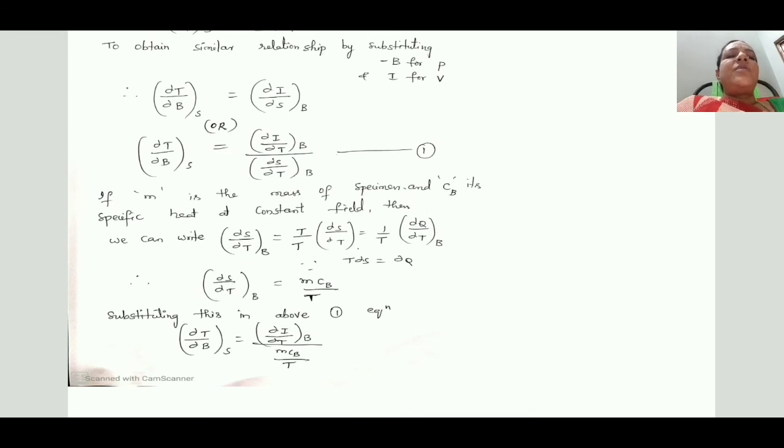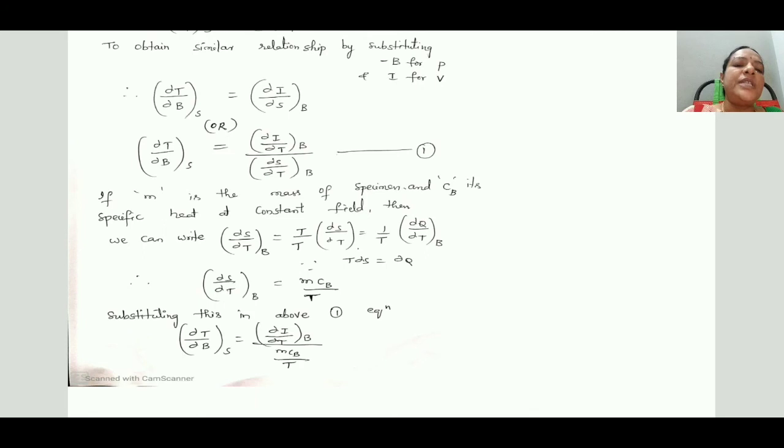We are discussing the denominator of the first equation, ∂S/∂T, entropy with respect to T at constant field B. We can write this equation as T/T ∂S/∂T, which is equal to 1/T ∂Q/∂T at constant B. Here TdS is nothing but the observed heat, that is ∂Q.